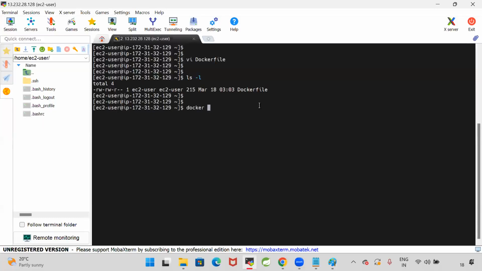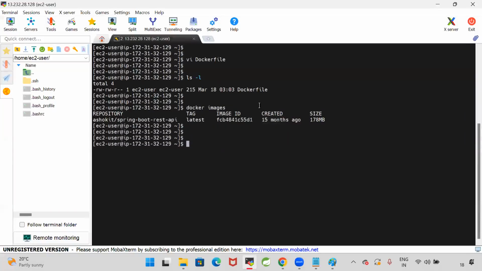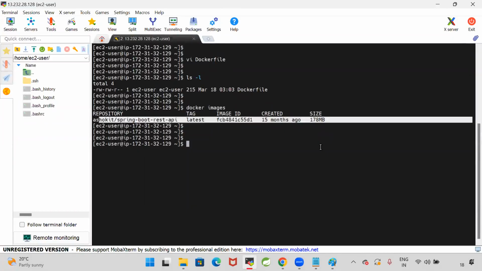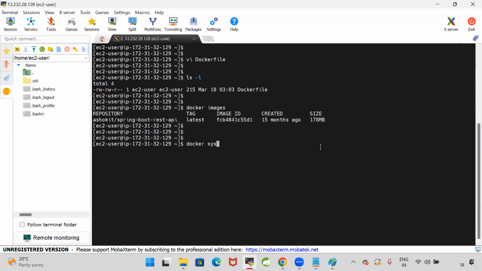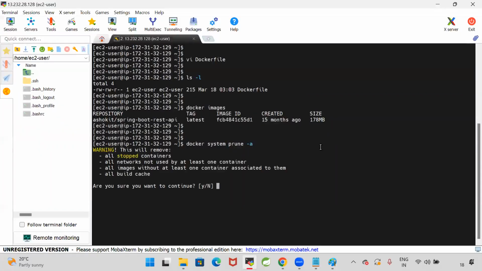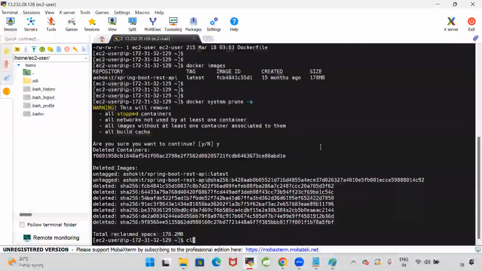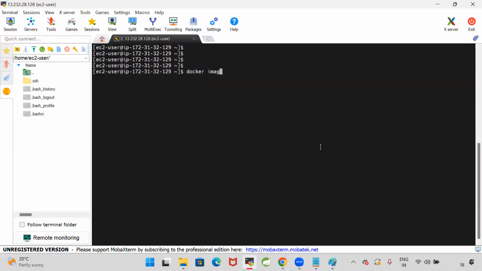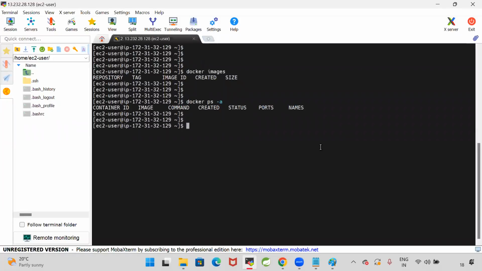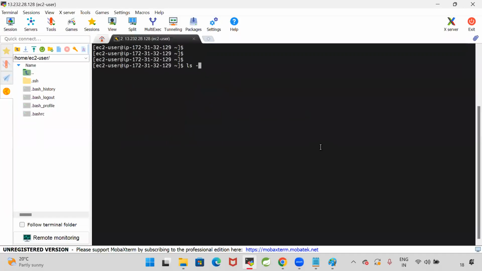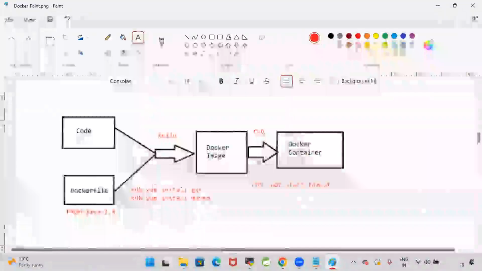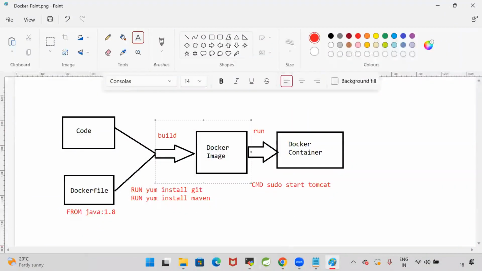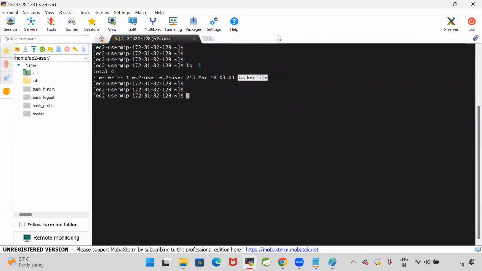Now let us see if any Docker images are available. One image is available, Ashok IT Spring Boot REST API. Let me delete everything. docker system prune -a. I want to delete all the stopped containers, unused images and everything. Everything is deleted. Now docker images, nothing is available. docker ps -a, nothing is available. Everything is clean. ls -l, I have the Dockerfile. So with this Dockerfile, I want to create a Docker image. Are you guys getting my point?